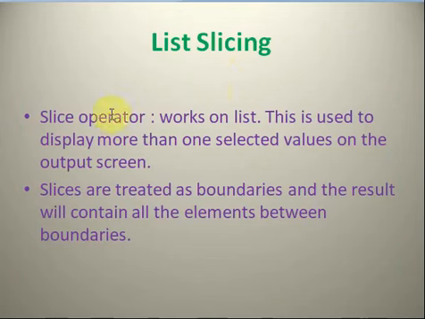List slicing. For list slicing, the slice operator colon is used. List slicing is used to display more than one selected value on the output screen. Slices are treated as boundaries and the result will contain all the elements between boundaries. What is list slicing? Let us see with an example.